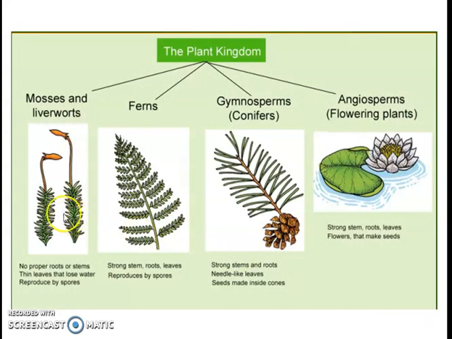But before moving to that, here is just an overview of the 4 different groups: mosses, ferns, conifers, and the flowering plants. Some properties are shown here. If you look, the algae group is not shown. Algae mostly belong to the microscopic group. When we discuss them in detail, you will also learn about them. So first, we talk about the mosses group, because basically mosses and liverworts have some properties in common and some properties that are different, but we put them in one group.